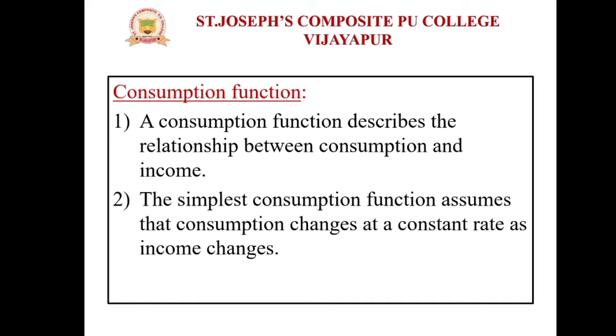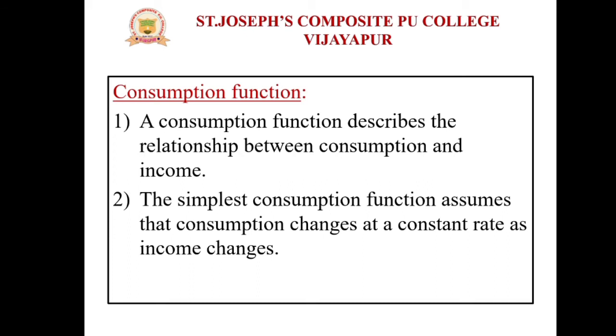The simplest consumption function assumes that consumption changes at a constant rate as income changes. That means that due to a small change in income, the consumption will also change. Why?